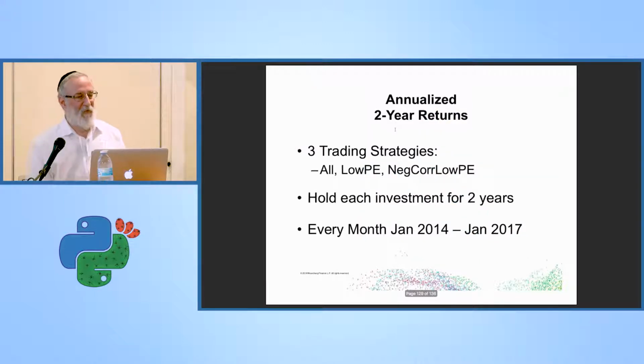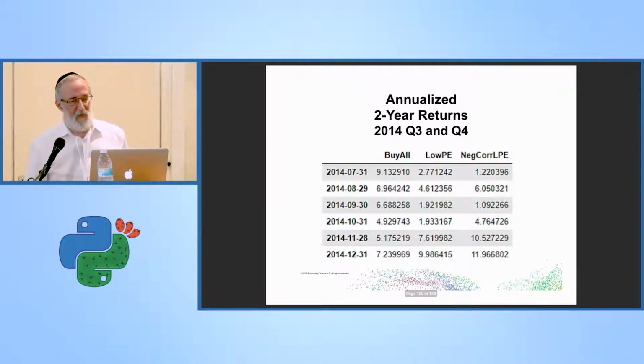So I ran this for every date from January 2014 to January 2017. That's 36 months, doing all 3 trading strategies as if I was buying the stock, holding it for 2 years, and selling it each month. So this is just 6 of those months, showing you that on some of the months, the negative correlation, low PE strategy did a lot worse than the market, and in some cases it did a lot better than the market.